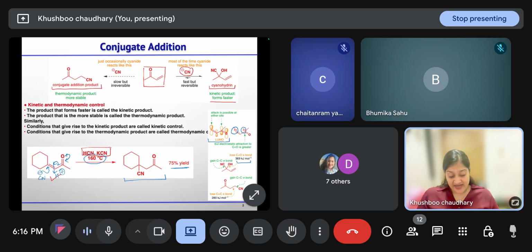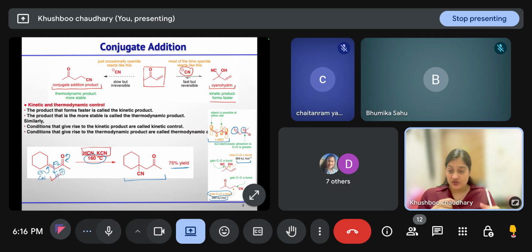So that's why it is not stable, because we are breaking a higher energy bond and forming two lower energy bonds. In the case of 1,4 addition, we are breaking the carbon carbon pi bond, which has lesser energy, and we are forming two sigma bonds that have higher energy than the carbon carbon pi bond.